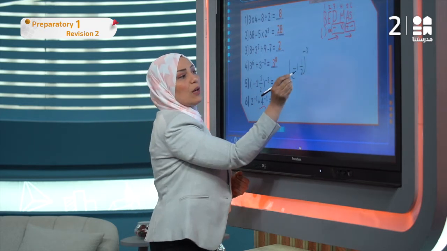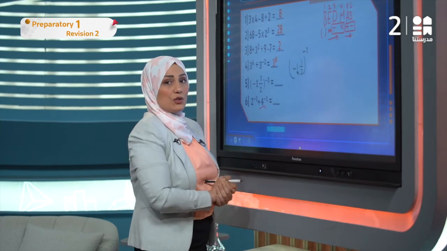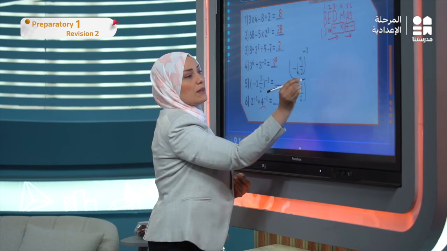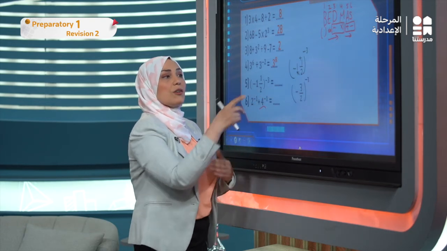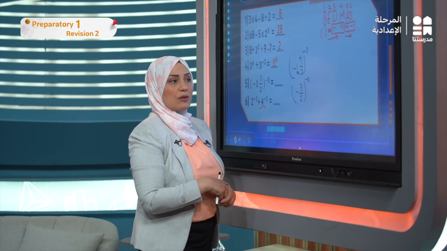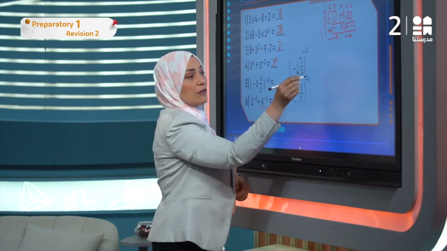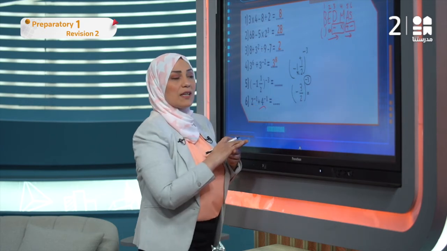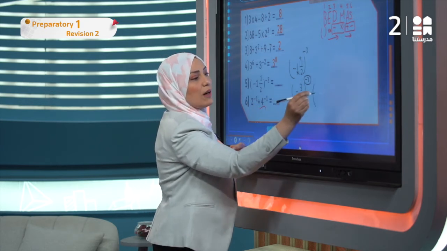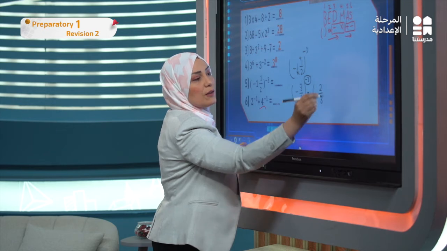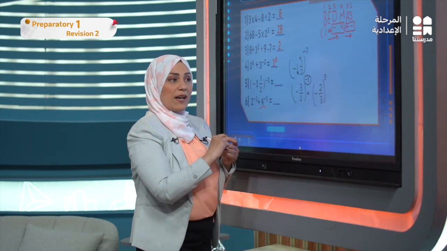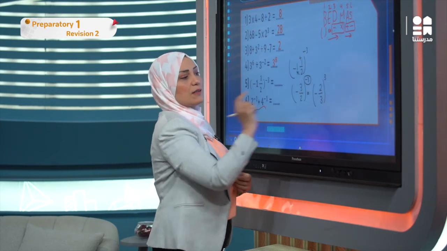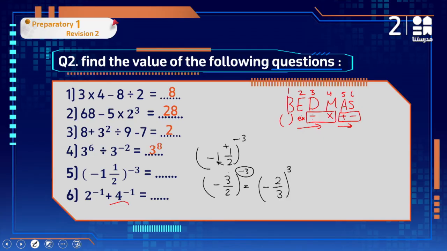So here we have to multiply. 2 times 1 is 2, plus 1 is 3 over 2, and keep the negative. That is the first step. I just rewrite it as an improper fraction. Then, the negative exponent means flip the fraction. So we are gonna switch the numerator and denominator. It is 3 over 2, so it becomes 2 over 3 to the power of 3. When I flip the fraction, the sign of the exponent will be changed. Okay, and the negative here stays as it is, because this negative is for a number, not for the exponent.